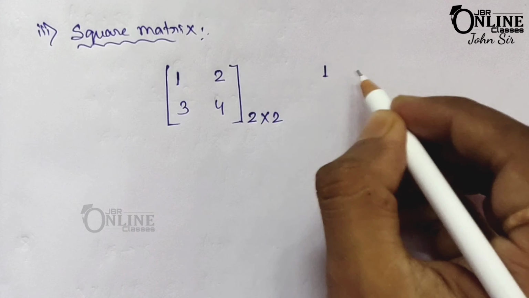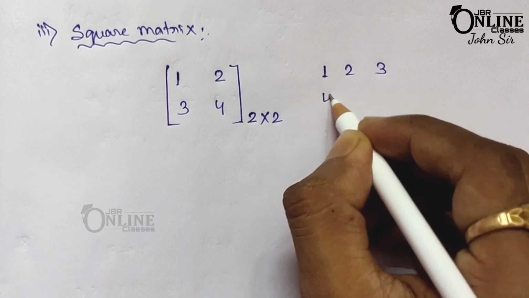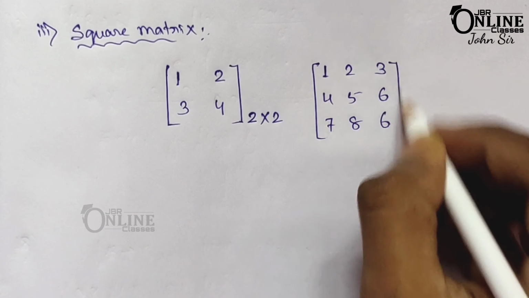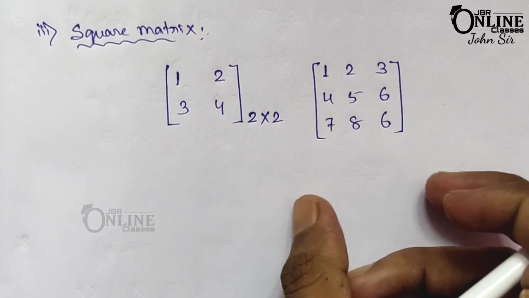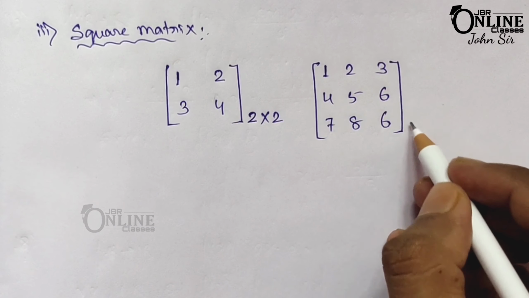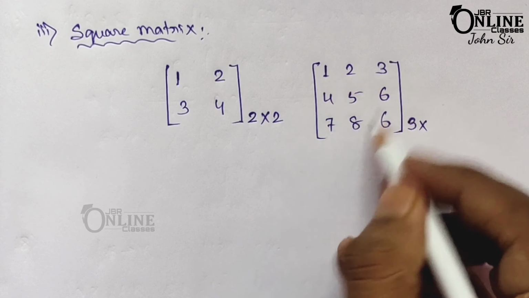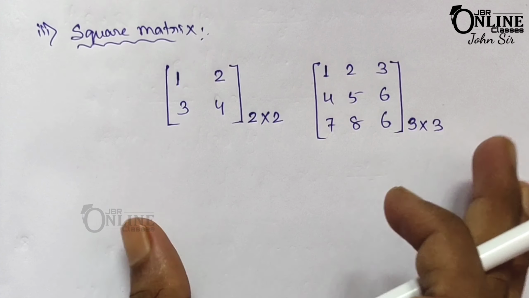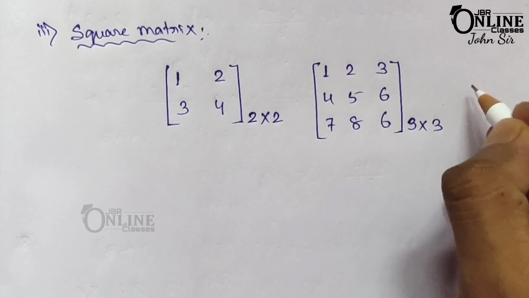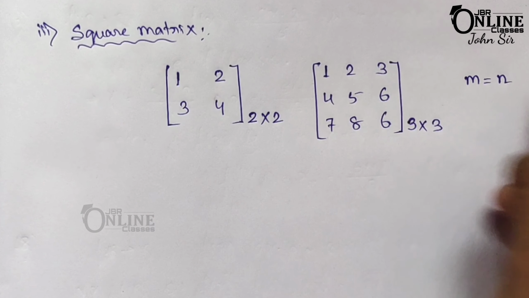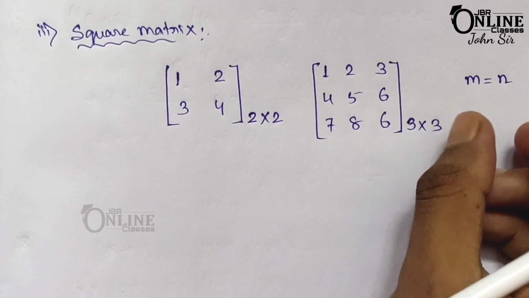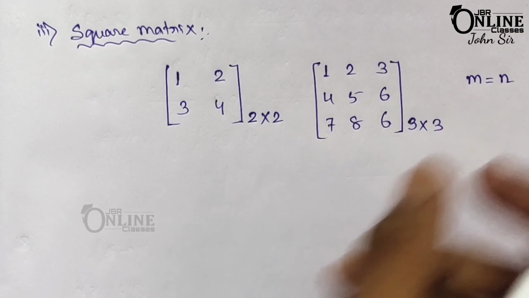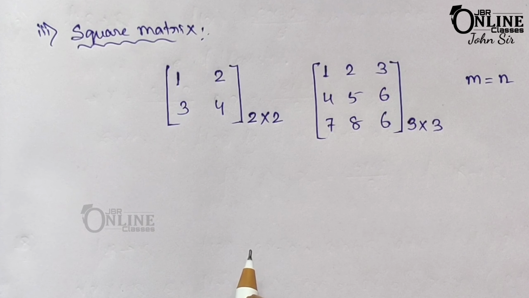You can also write this one 1, 2, 3, 4, 5, 6, 7, 8, 9. So again this is a square matrix. Here the number of rows equals 3 and the number of columns again 3. So both are examples of the square matrix. In each and every case in a square matrix, m equals n. If m means row and n means column, then always m equals n in a square matrix.